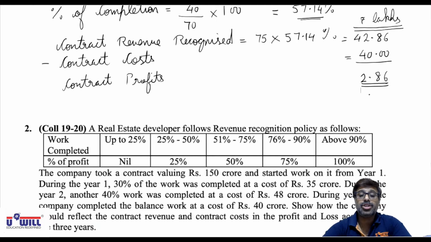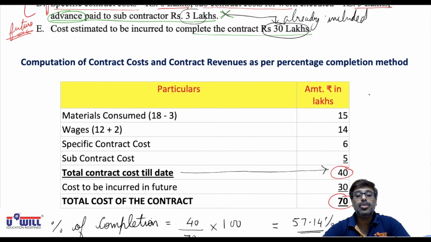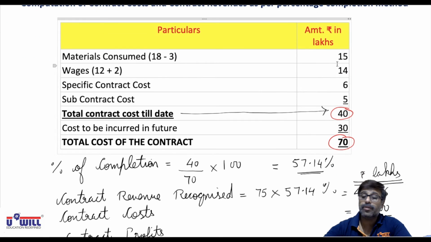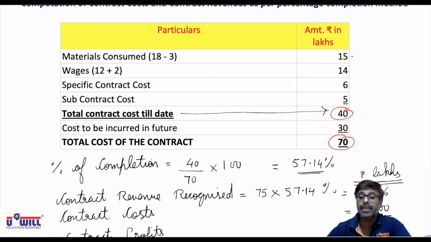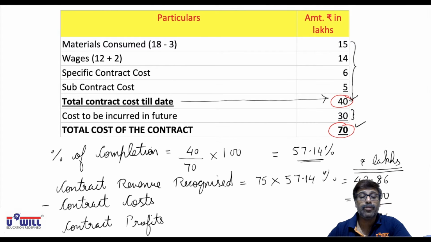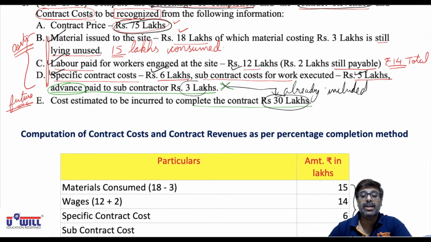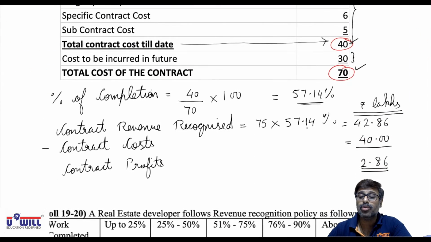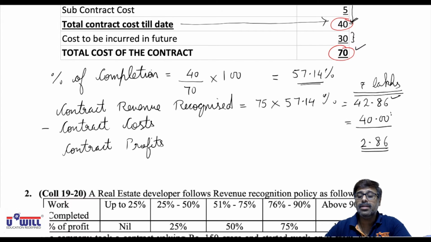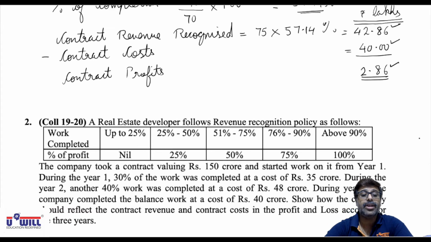Very, very simple questions. Okay. So first you find the total cost of the contract incurred up till now. In that you add future cost. You'll get the total contract cost. Based on the contract cost up till now, you find the percentage of completion. Now out of the total contract revenue, whatever percentage completion is there, that much revenue only will be taken in the books of accounts. Cost incurred till date we already have. So remaining is the profit you will record in the books of accounts. So these questions will be solved very, very simple in scoring.